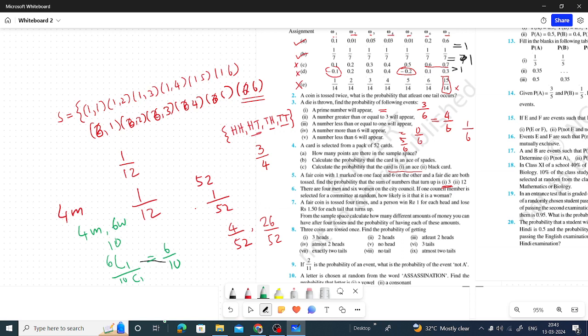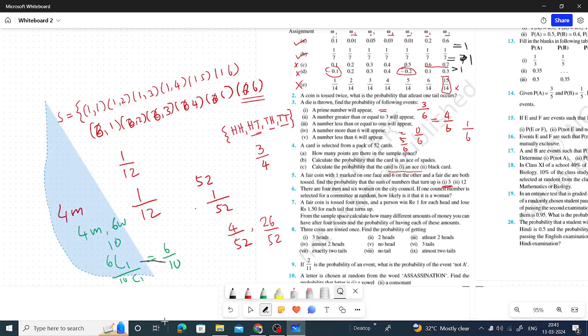And question number 7: a fair coin is tossed 4 times and a person wins rupees 1 for each head and loses 1.5 for each tail that turns up. From the sample space, calculate how many different amounts of money you can have after 4 tosses and the probability of having each of these amounts.